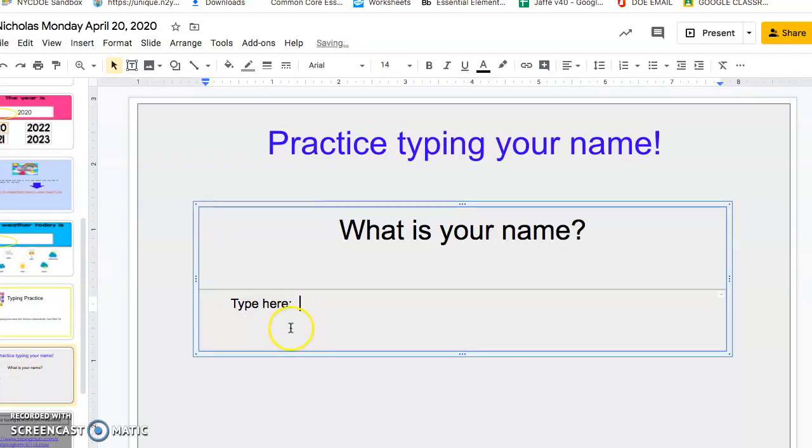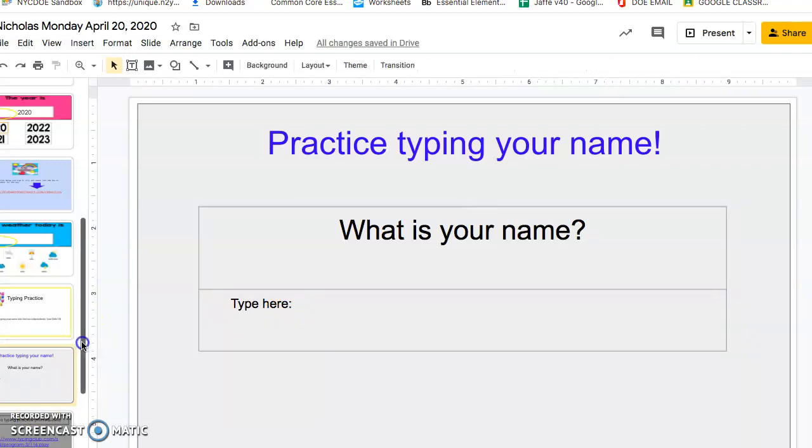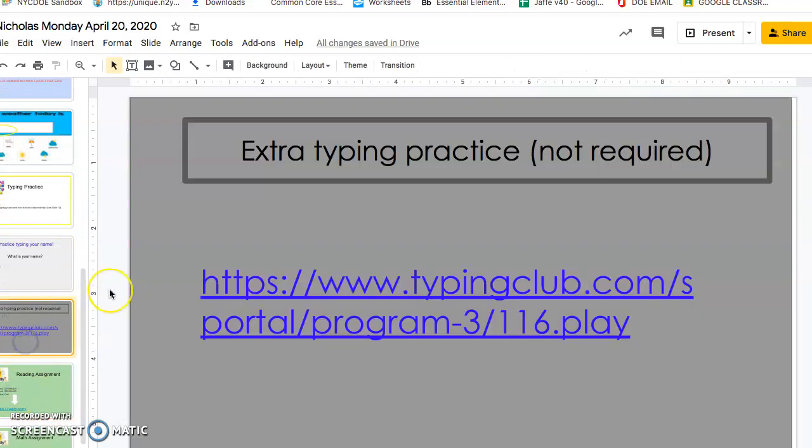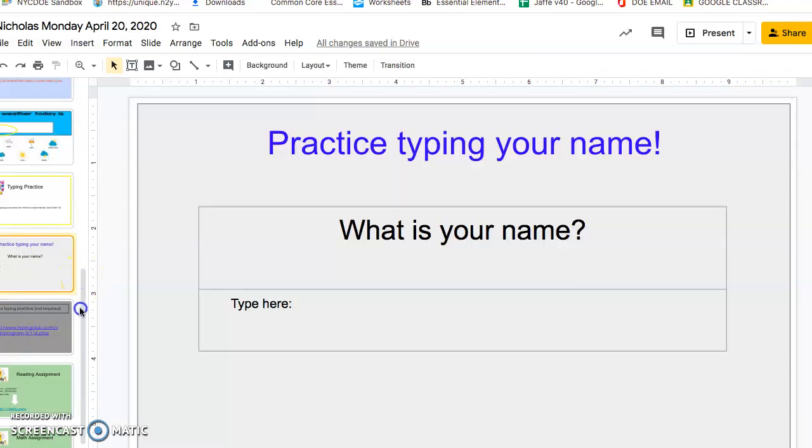So you're going to type in your name and just try the best you can. And then I provided you with an extra typing website. It's not required. You could do it when you're bored or when you have extra time. It's free, and it's really cool.